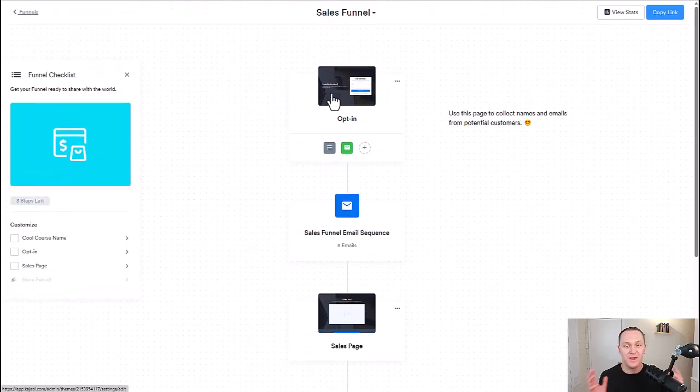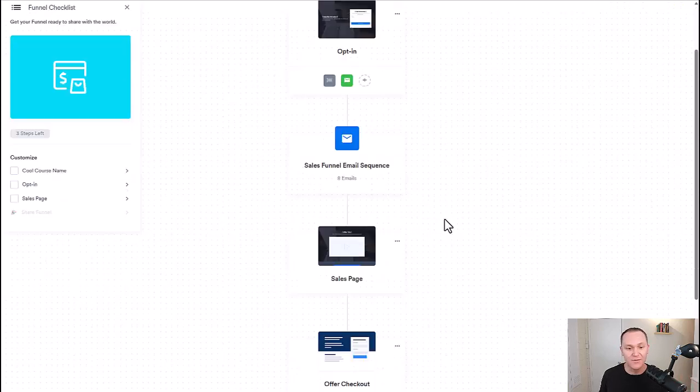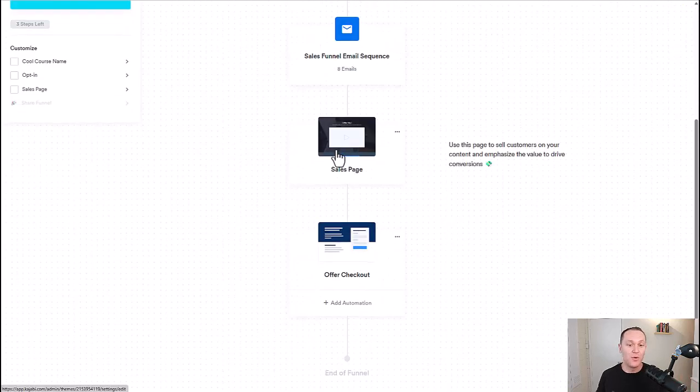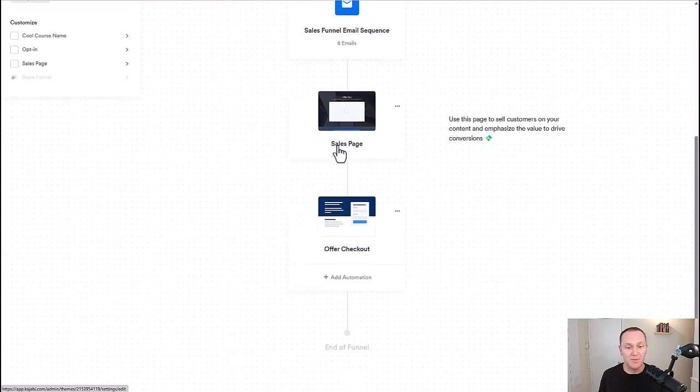So in one click, we've basically built out this whole entire map where people land on this page, they opt in. This could be the opt-in page on your website. They opt in, they get triggered to an 8 email sequence. It's fully built out, and you can customize all the text and everything in it. And it points them eventually to a sales page that offers that product you created, and then over to an offer checkout page where they can pay for your product.